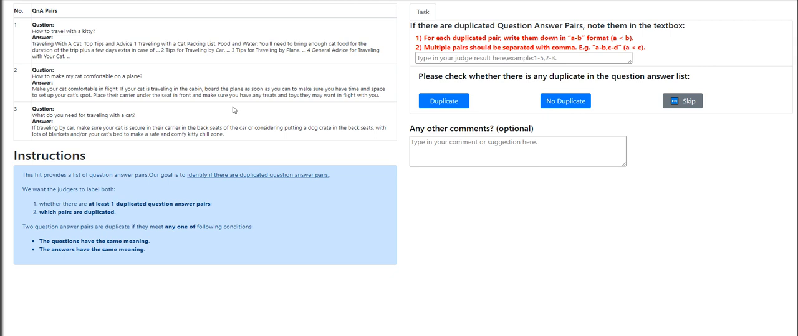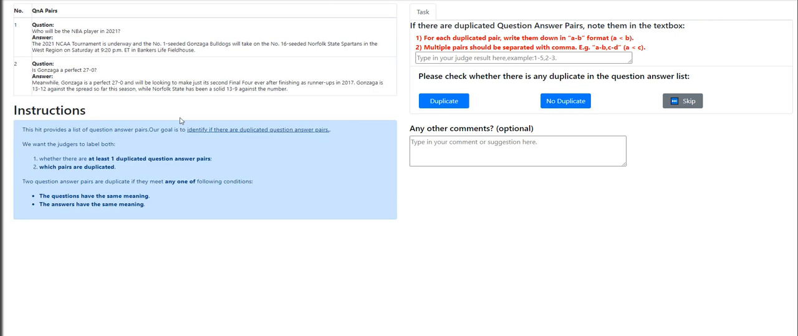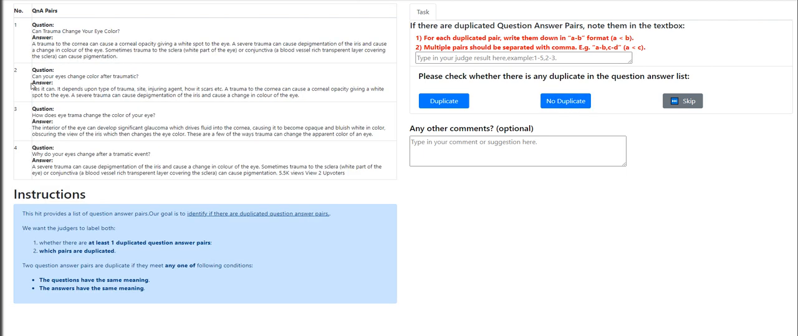How to travel with a kitty? How to make a cat comfortable on a plane? What do you need for traveling with a cat? Traveling by car, traveling with a cat, top travel. How to travel with a kitty? What do you need for traveling with a cat? Back seat, if traveling by car. No duplicate questions. Who will be the NBA player in 2021? No duplicate. Okay, more questions here on the set.